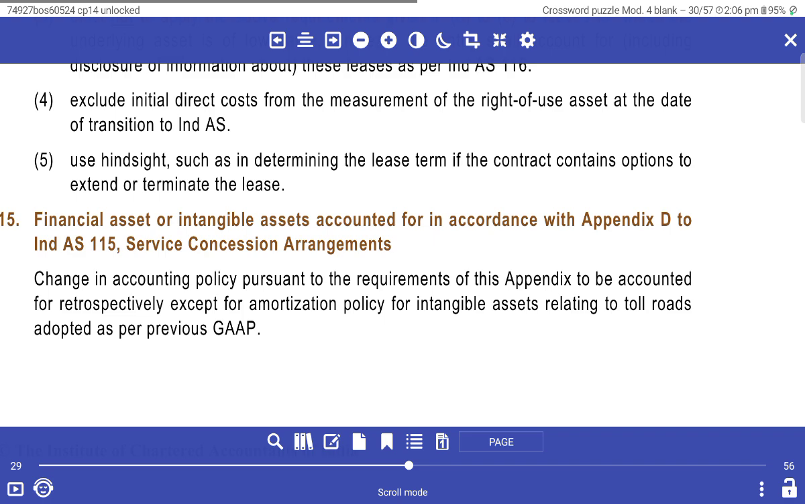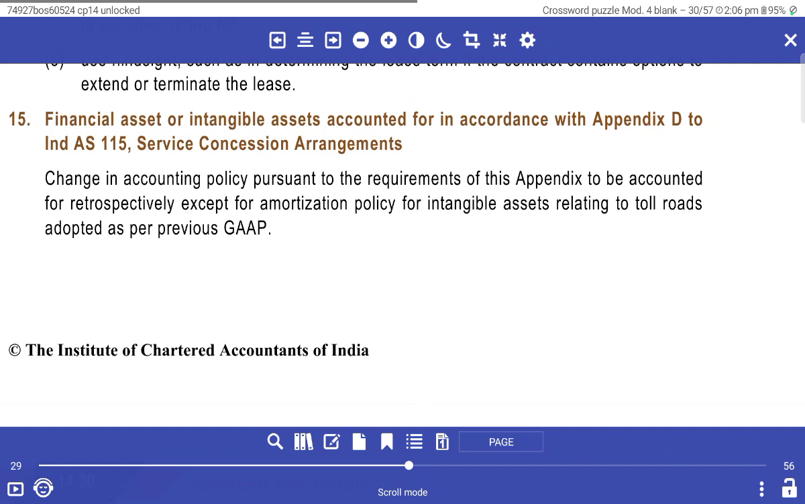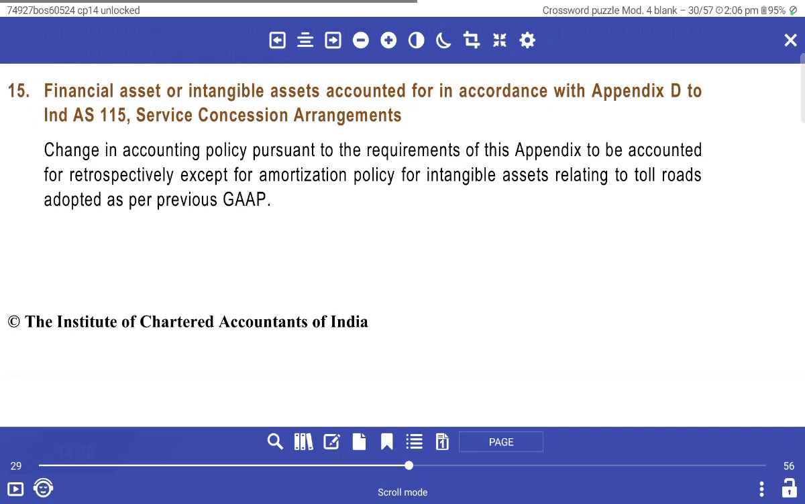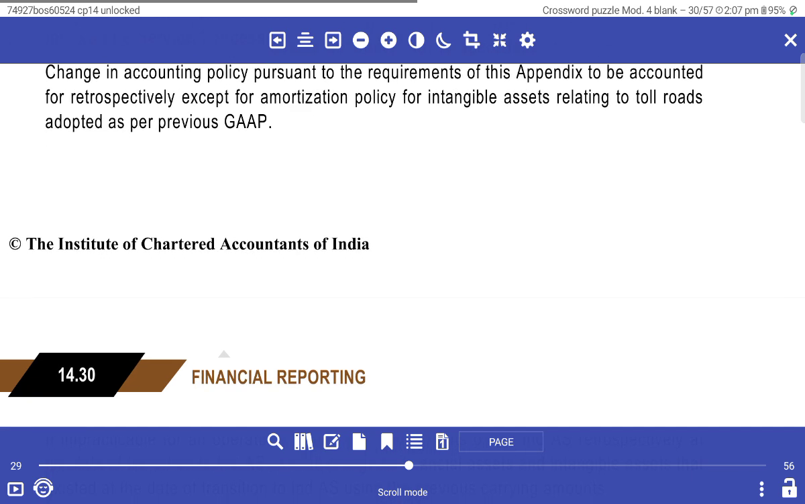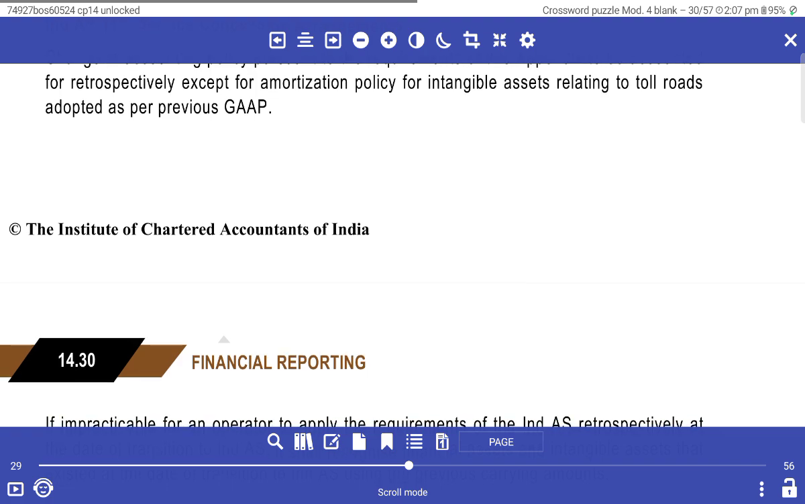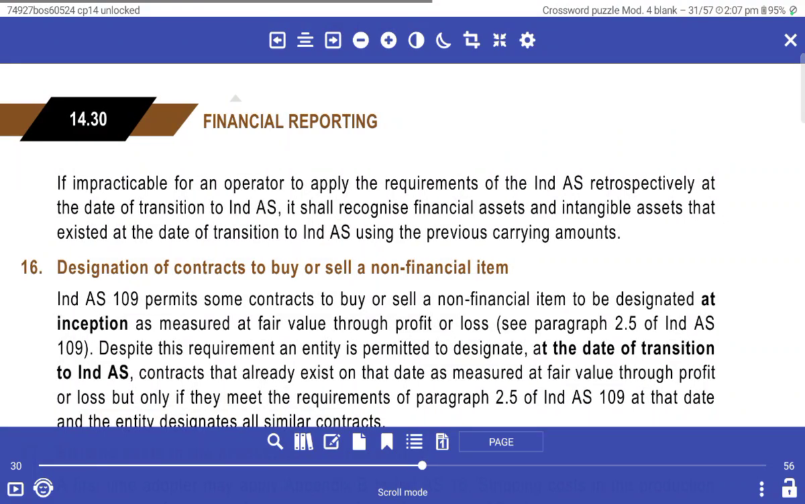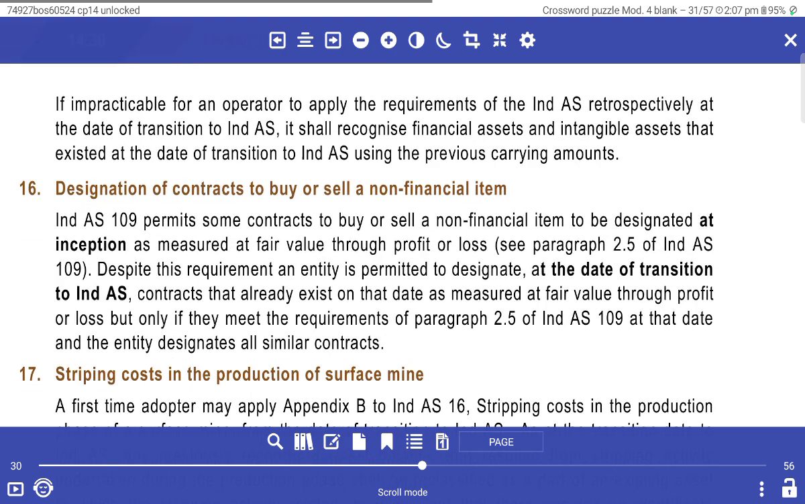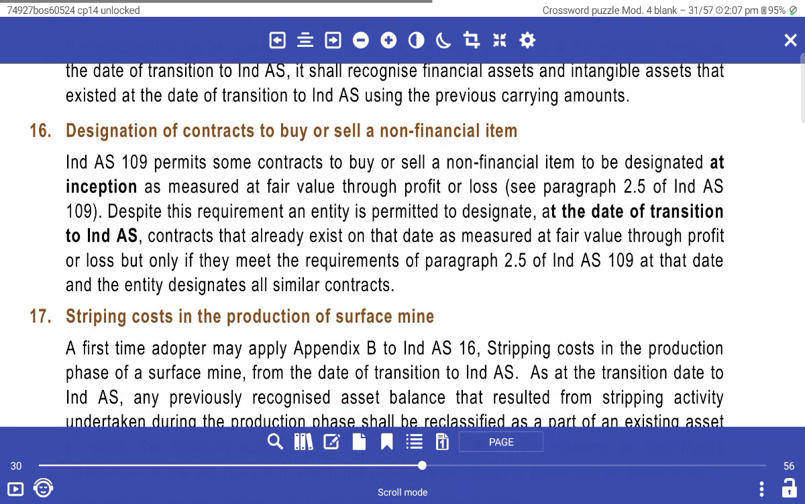Hindsight use determine the lease in the contract contain option to extend and determine the lease. Financial asset, intangible asset, accordance with applicability of India's 115 service concession arrangement law. A case of accounting policy pursuant to the requirement of appendix to the accountant retrospective accept the amortization policy of intangible asset relating to the tolling roads adaptation in the previous year. Practical for the operable supply requirement of NDAs are prospective at the date of transaction NDAs.